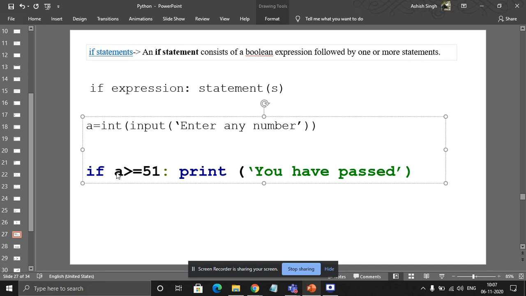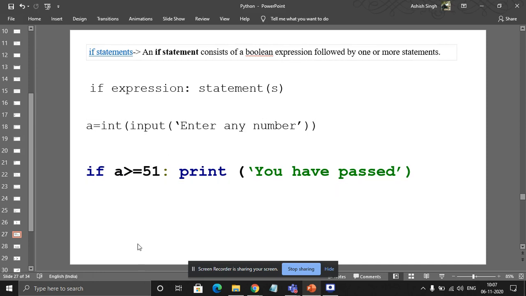It means if you have scored 51 marks or more, then it will print a message that you have passed in the examination. Else, what will it do for else? Anyone? Yes, for else it will not show anything because I have not defined anything for the false part.